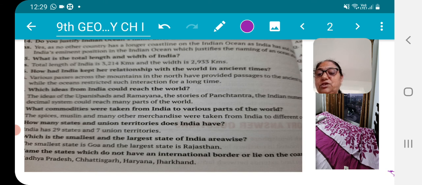Then my next question is, what commodities were taken from India to the various parts of the world? What goods and commodities were traded? Goods and commodities were taken from India to the other parts of the world. Then my next question is, how many states and union territories does India have?